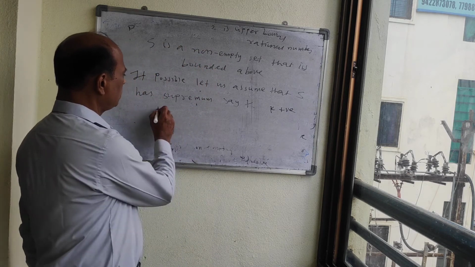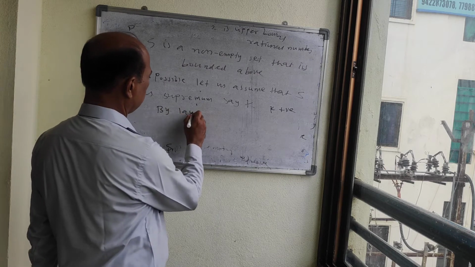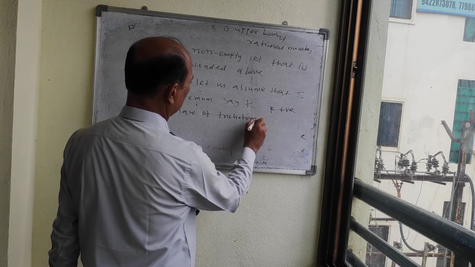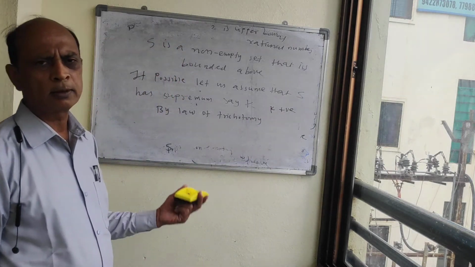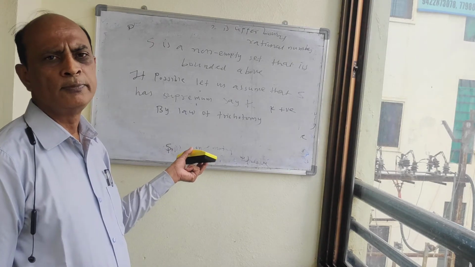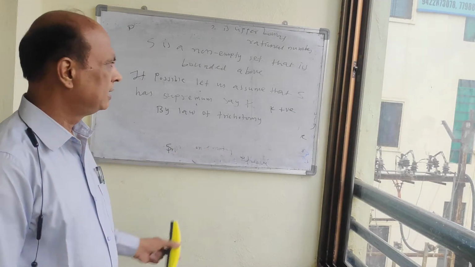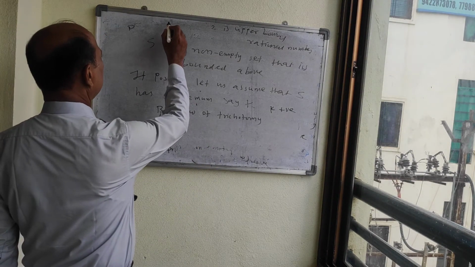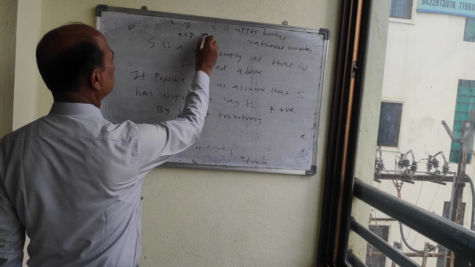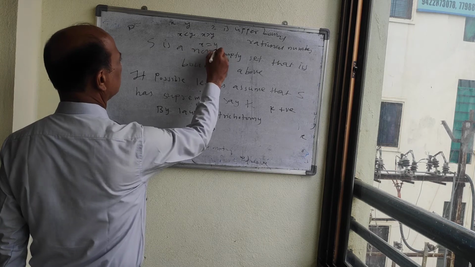Now by the law of trichotomy. What is the trichotomy law? In our mathematics there is a rule of trichotomy, which states that for any real numbers x and y, either x is less than y, or x is greater than y, or x is equal to y.